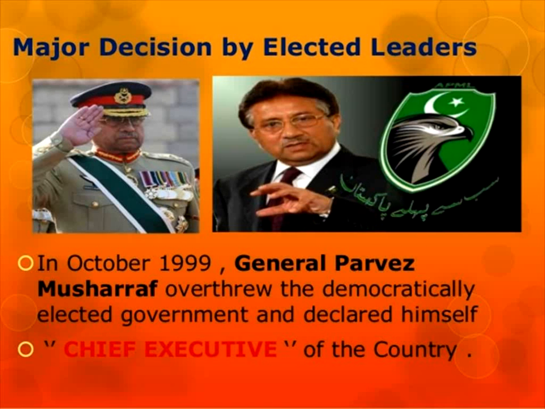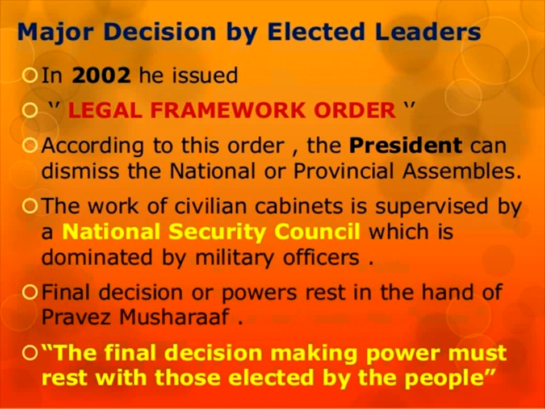What happened then? In 2002 he issued the Legal Framework Order. According to this order, the president can dismiss the national or provincial assemblies, because he had declared himself chief executive and also the president of Pakistan. And again Pakistan is going toward a monarchy status. It is not going toward a democratic status.